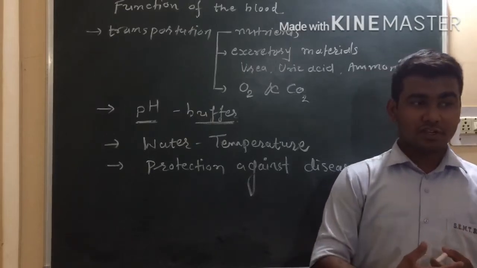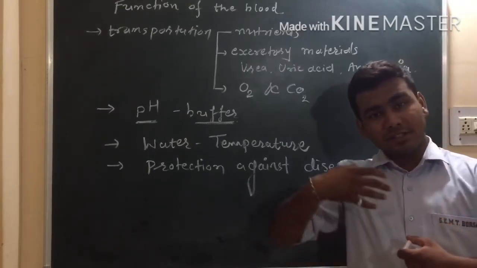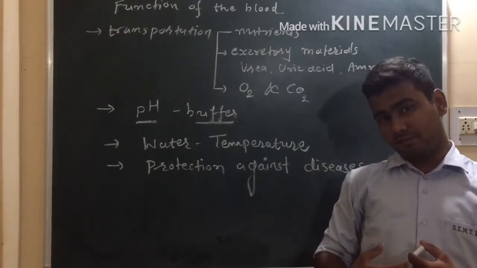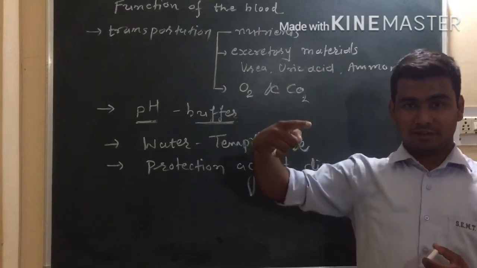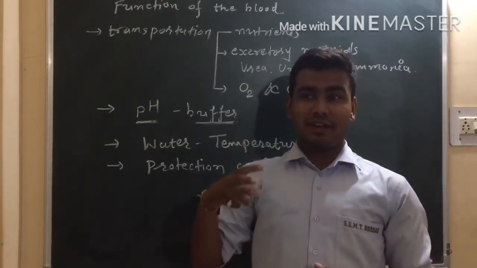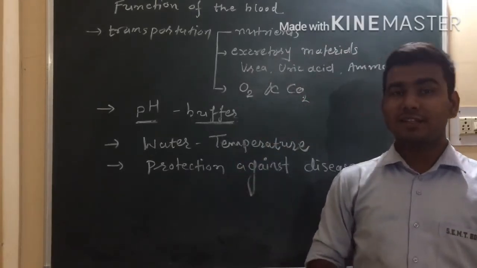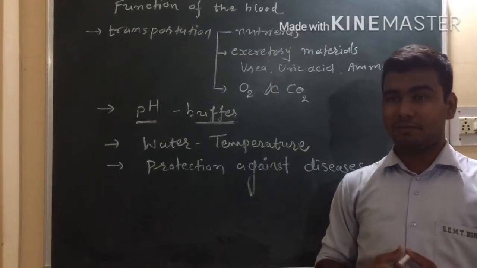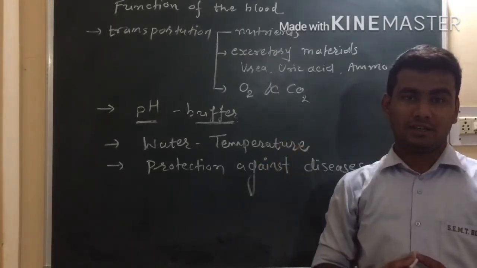If we talk about fish, they have less requirement of blood, so they have just one circulation, right? So blood is sent to every part of the body, and they will have a two chambered heart. If we talk about amphibians and reptiles, they will have a three chambered heart because it is dependent on the surrounding temperature, right?